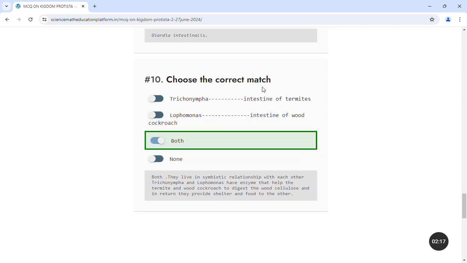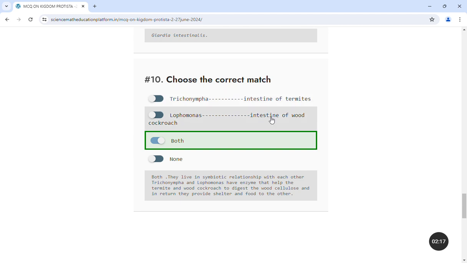Choose the correct option. So these two are correct options. And what are these two? Actually, these two organisms, Trichonympha and termites, live in close relationship with each other, in a symbiotic relationship. Likewise, Lophomonas and cockroach also live in a symbiotic relationship. Trichonympha lives in the intestine of termites.